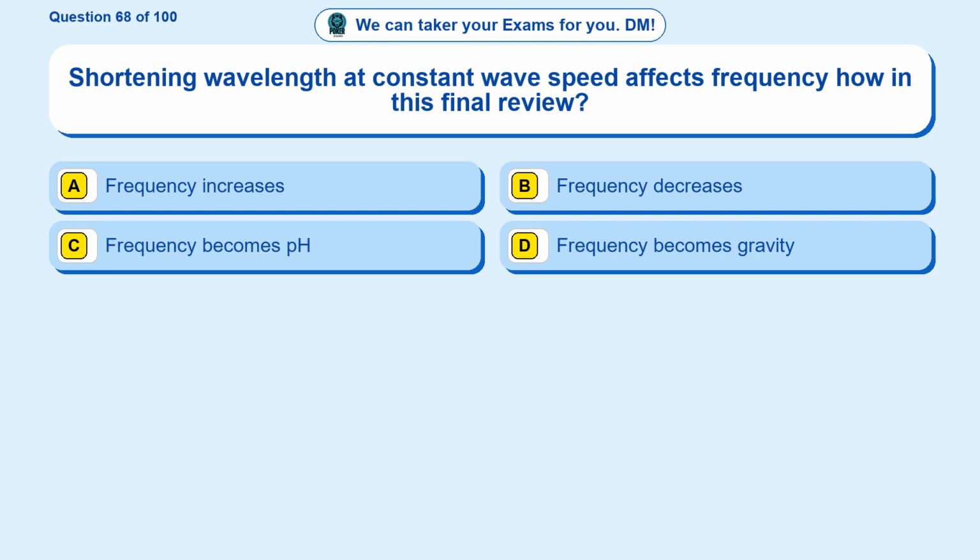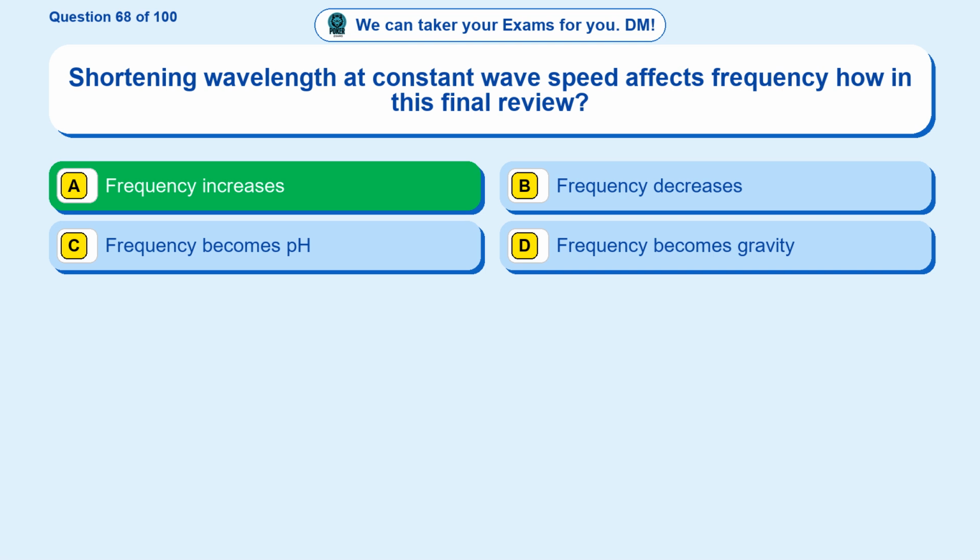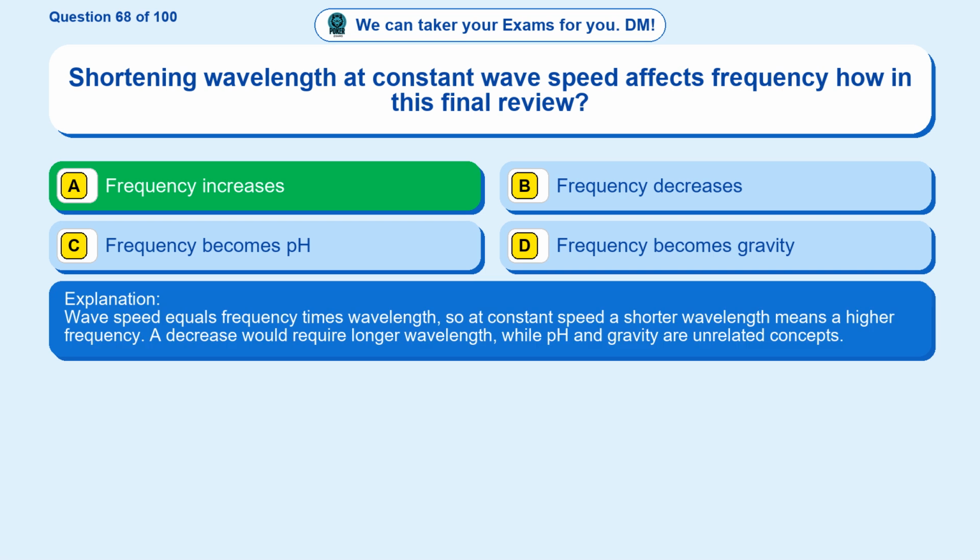Question 68. Shortening wavelength at constant wave speed affects frequency how in this final review? Option A, frequency increases. Option B, frequency decreases. Option C, frequency becomes pH. Option D, frequency becomes gravity. The correct answer is option A. Frequency increases. Wave speed equals frequency times wavelength, so at constant speed a shorter wavelength means a higher frequency. A decrease would require longer wavelength, while pH and gravity are unrelated concepts.